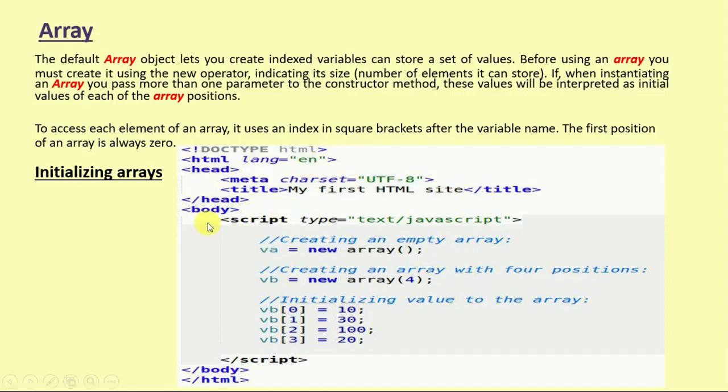So in the body, script type text, there is a variable b, which is a new Array. Inside that, values are assigned. When we initialize the values of variable b, the position 0 of b is 10, position 1 has the value 30 assigned, at position 2 there is 100, and at position 3 there is 20. So we can access those values with the position value as well.